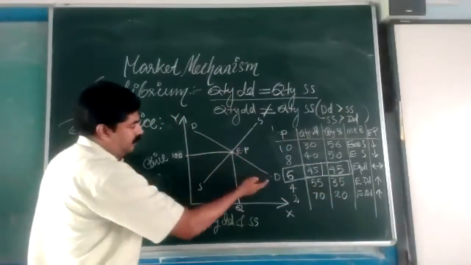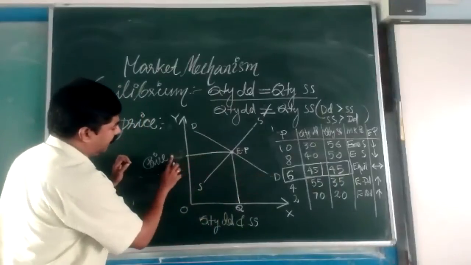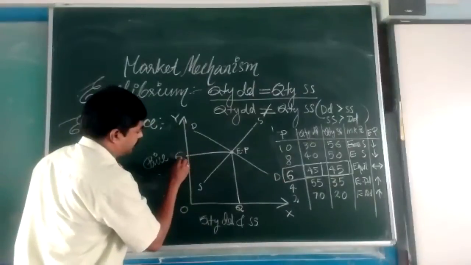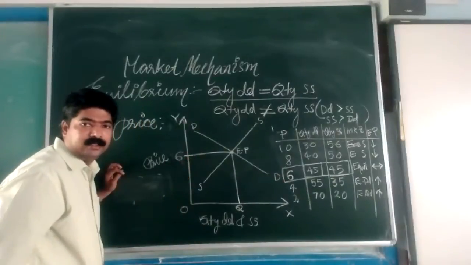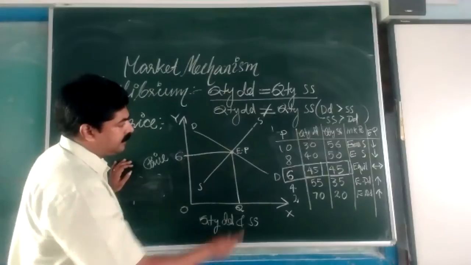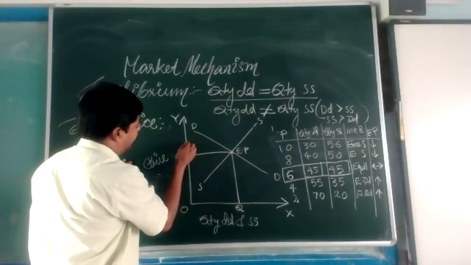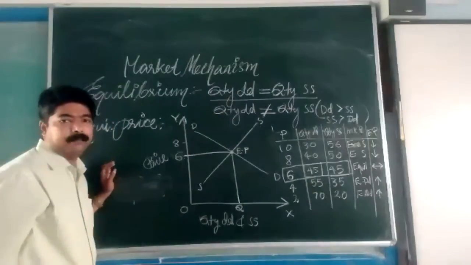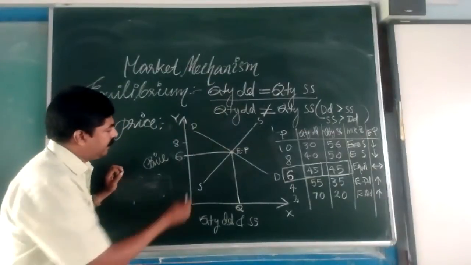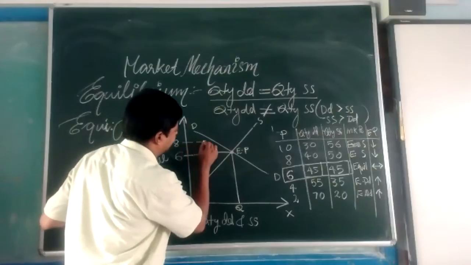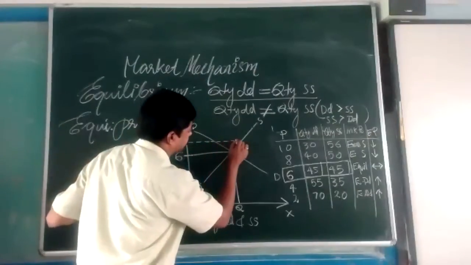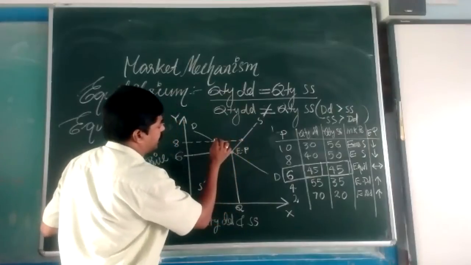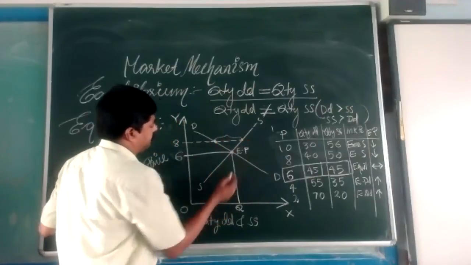Now you see, suppose I am giving you in the diagram 6 is the equilibrium price. 6 is equilibrium price. Am I right? Okay. And see what the other prices here are. Price 8. Now when price 8 occurs, look at the diagram. When price 8 occurs, what happens in the market? See, I'm just drawing. There is this much portion. You can see what happens here.